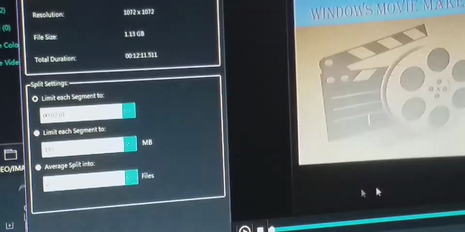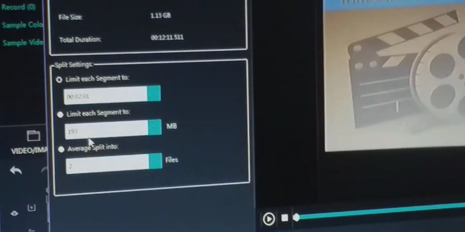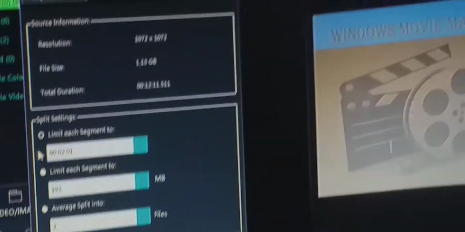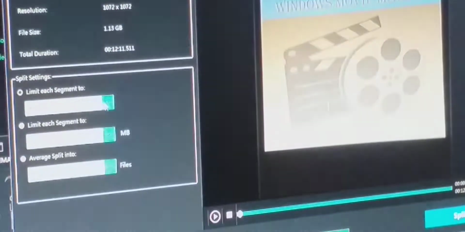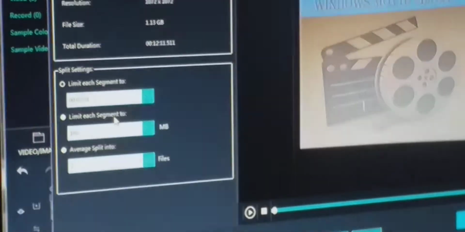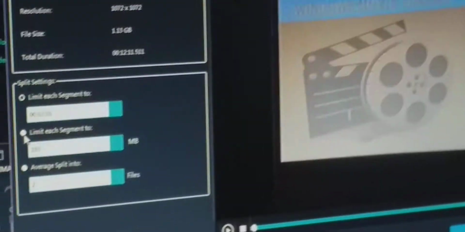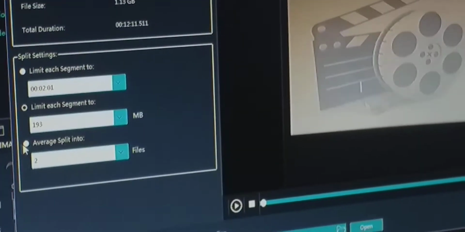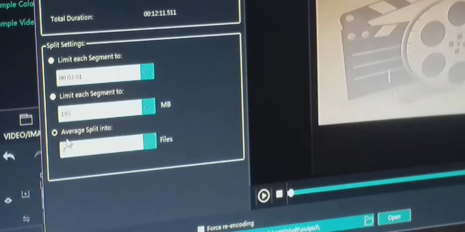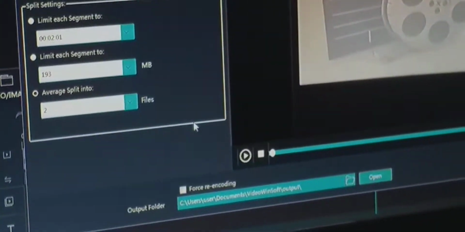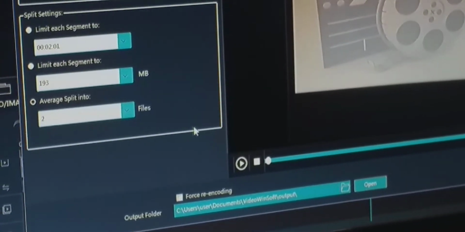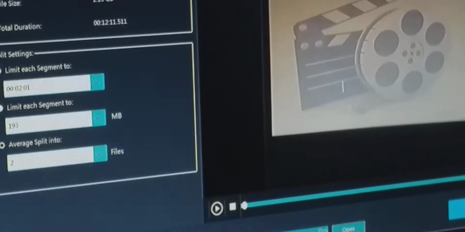This video clip can be cut into different portions. Here different segments can be created by providing a limit. It is a single file, and it can be split into 2 files. Clear? I will not split.